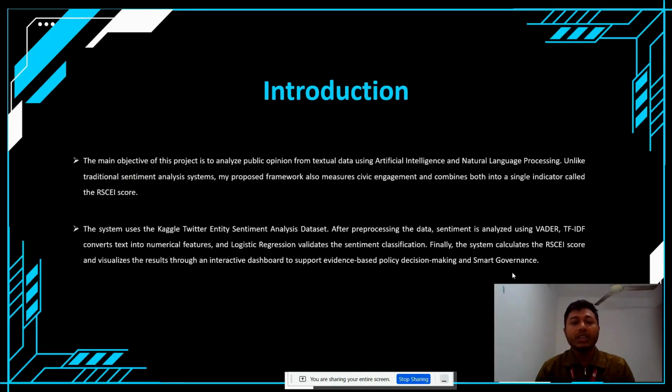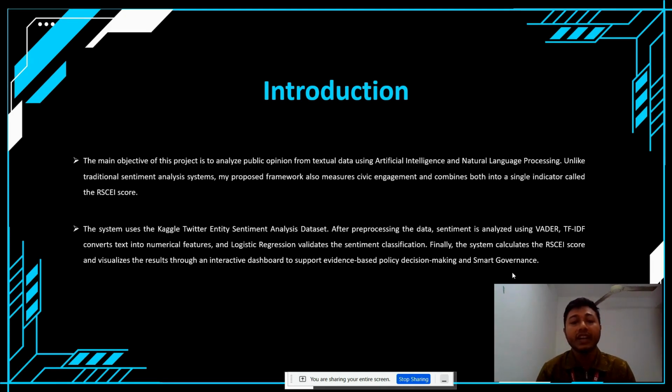Introduction. The main objective of this project is to analyze public opinion from textual datasets using artificial intelligence and natural language processing. Unlike traditional sentiment analysis systems, my proposed framework also measures civic engagement and combines both into a single indicator called the RSCEI score. The system uses the Kaggle Twitter entity sentiment analysis dataset.